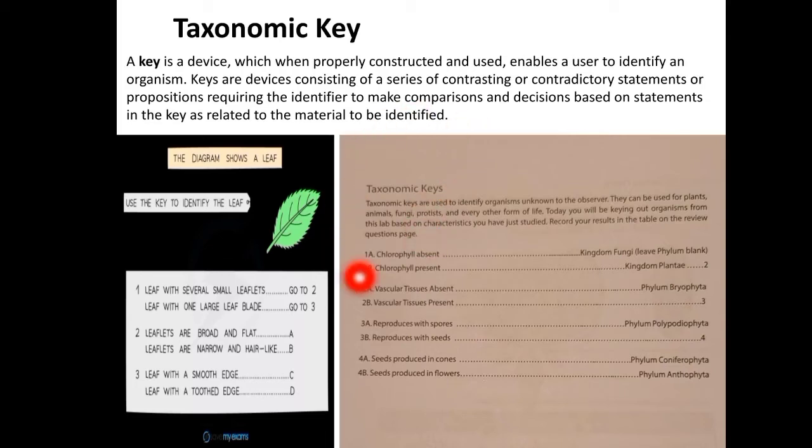That object is nothing but the plant community. And this taxonomic key is one of the most useful tools available to the scientist trying to identify unknown organisms. So they are used to identify unknown organisms.